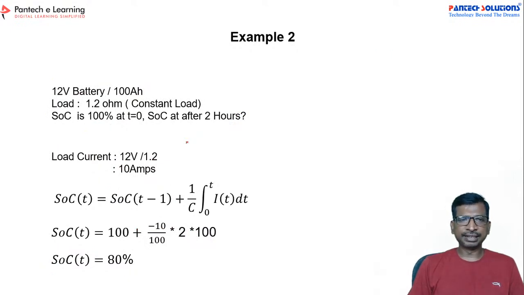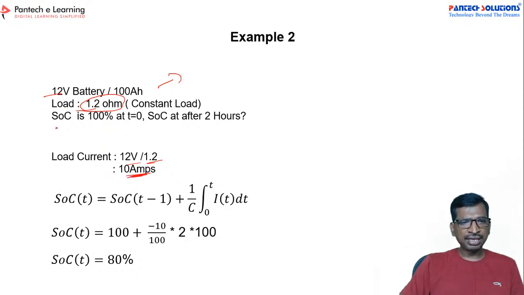Similarly, to take a second example, we are going to have a 12 volt battery and 100 Ah, and now we know only the ohmic rate, the load value. You can take it as the ideal method or extreme end conditions. So let us take extreme end conditions. See here, 1.2 ohm is the maximum load resistance. In that case, we have to calculate the load current: total voltage divided by 1.2 ohm, so nothing but 10 ampere will be the load current.